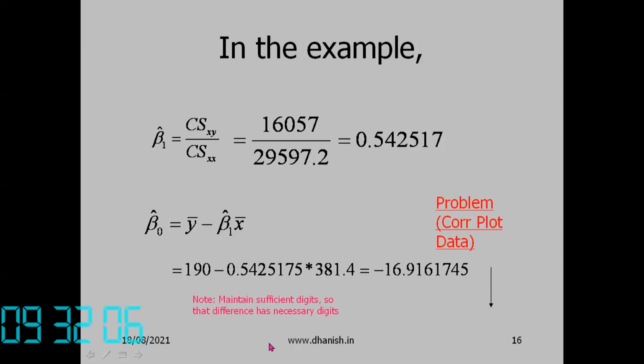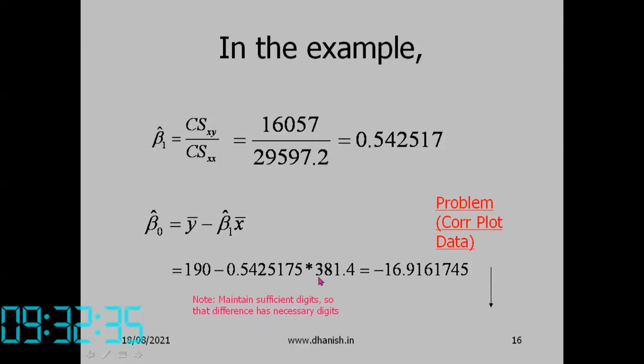An important thing is this is a big quantity, this is also a big quantity. So the difference between the two will be a small quantity. If you want to get a sufficient number of digits in the difference, you have to maintain more digits for these two quantities. Maintain sufficient digits so that the difference has the necessary digits.